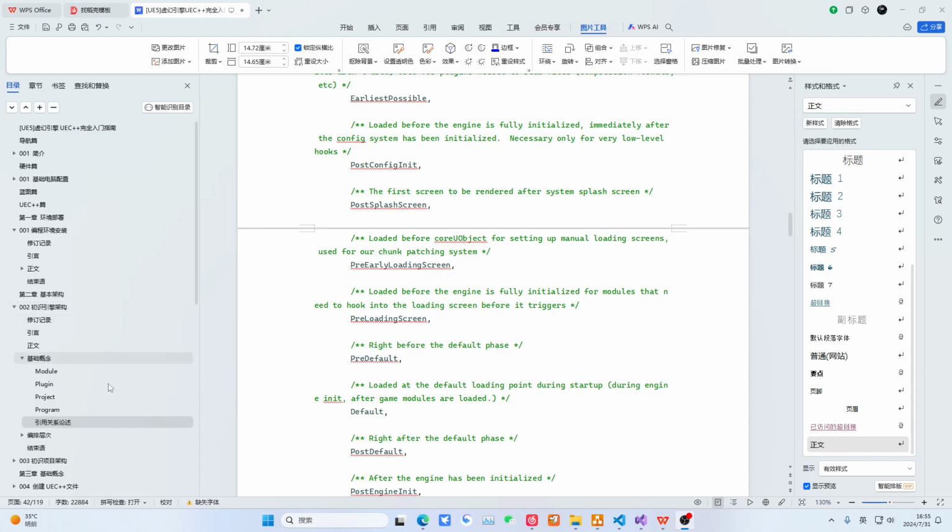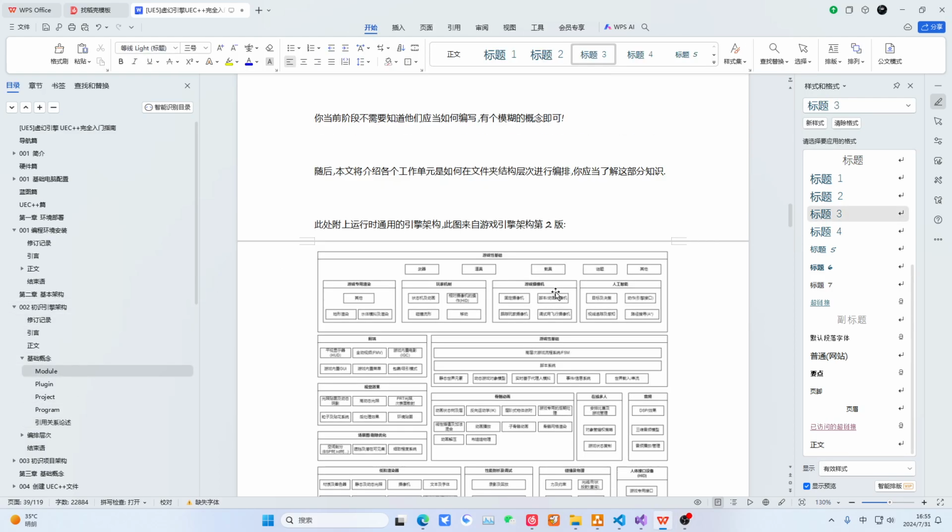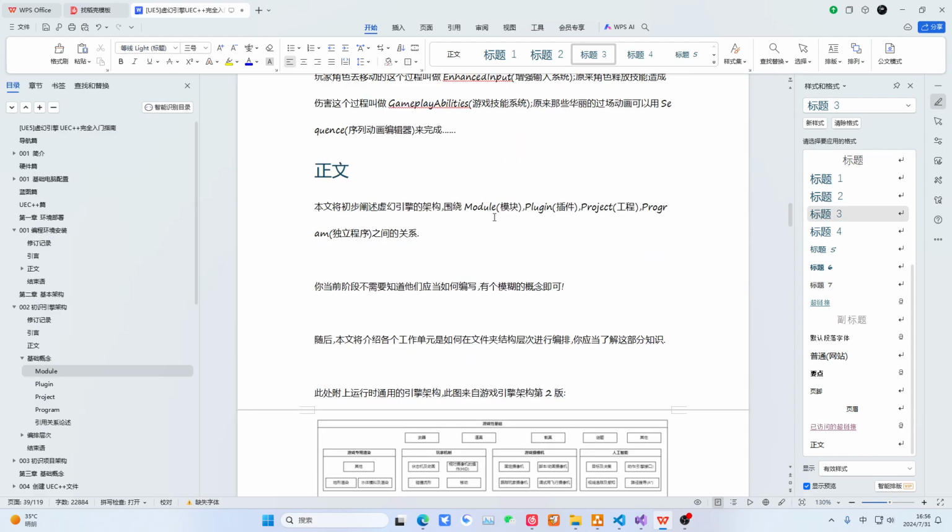Okay, in the last lesson, we introduced a basic diagram of a general engine. In this lesson, we will mainly explain the relationships among modules, plugins, projects, and standalone programs, and how to understand their roles. We won't go into how they are written, just have a general concept for now, because later we will have a dedicated lesson on third-party libraries and how to write third-party plugins including the standard format.